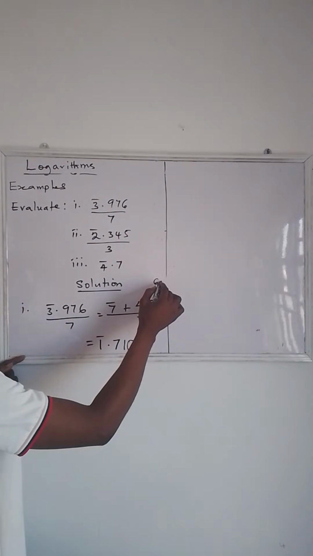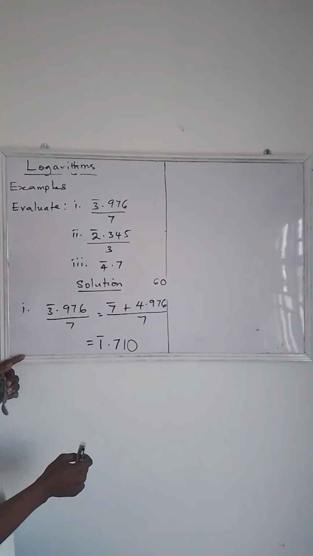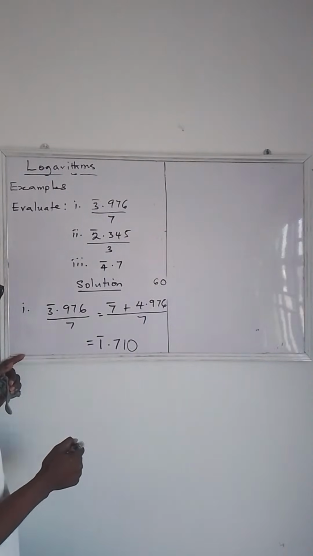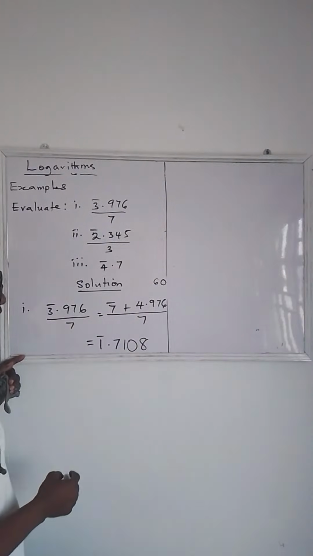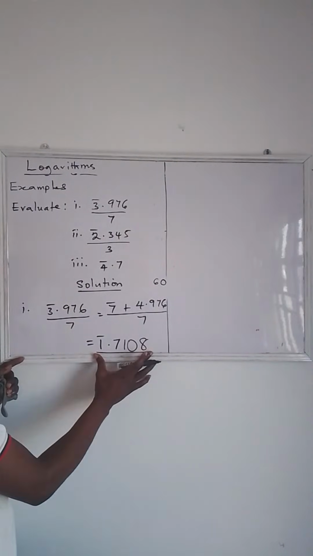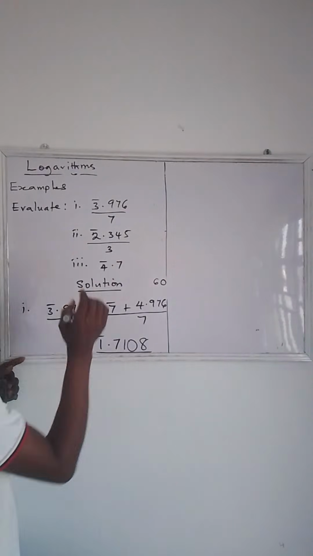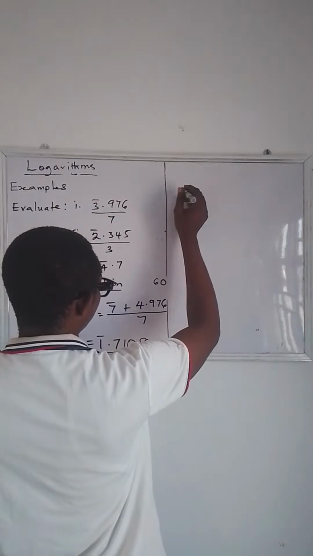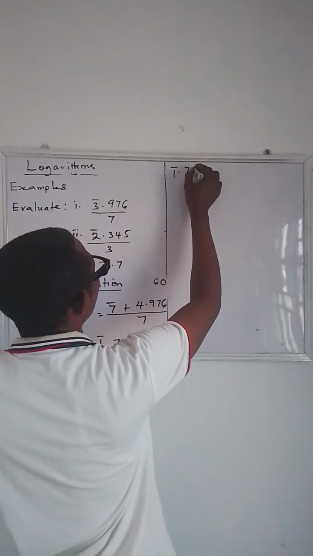So you put 0 here now. So how many 7s are you going to see in 60? That is 8. Okay, so now we can stop here. Now let's express our answer in 4 SF. So you just have 1, 2, 3, 4. So the answer is going to be bar 1.711.